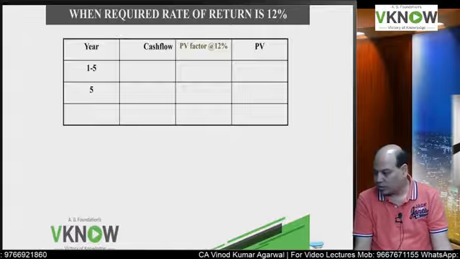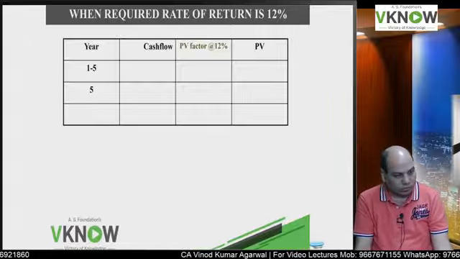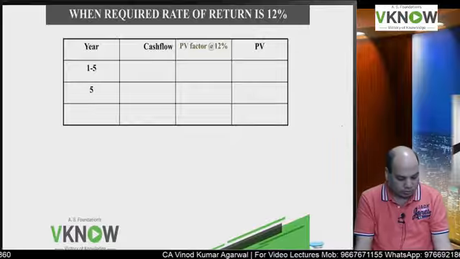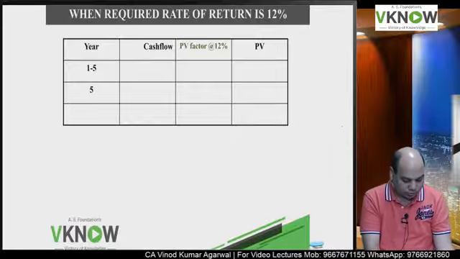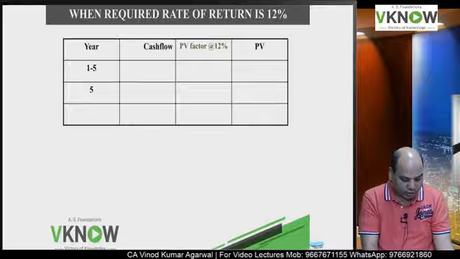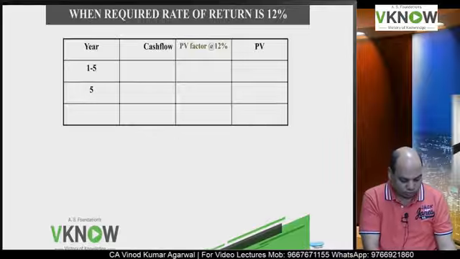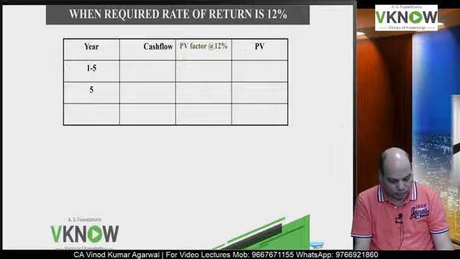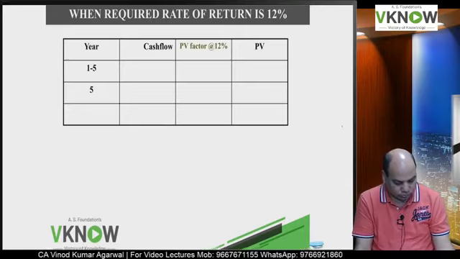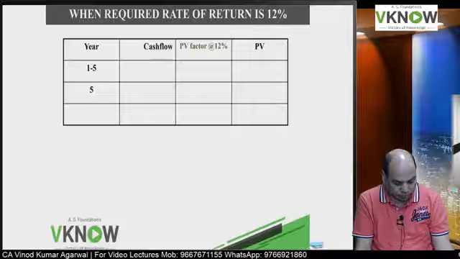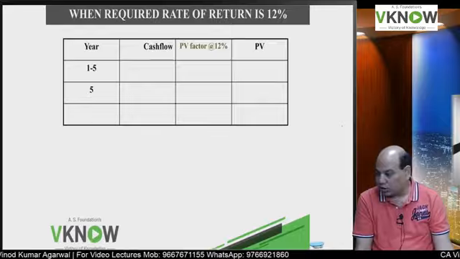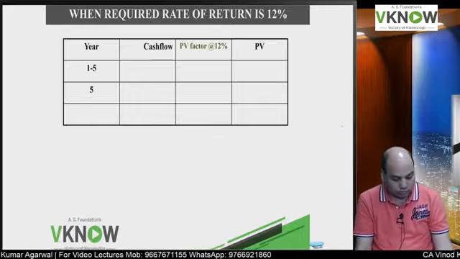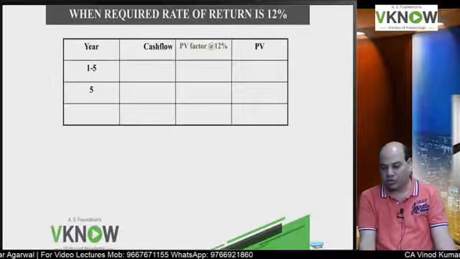Now first 5 years you will get cash flow. And 5th year you will get the redemption value.